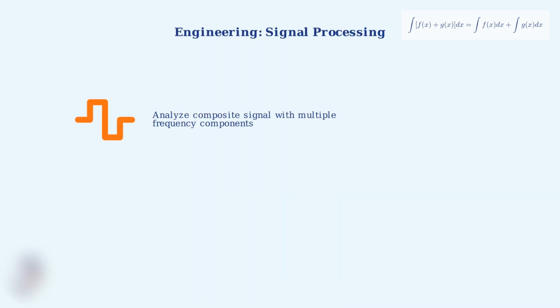In engineering, particularly signal processing, the sum rule allows us to decompose complex signals into simpler frequency components. This is fundamental to analyzing audio, radio, and digital signals. A composite signal might combine a sine wave, cosine wave, and exponential decay. Using the sum rule, we can integrate each component separately to find the total energy or average value.